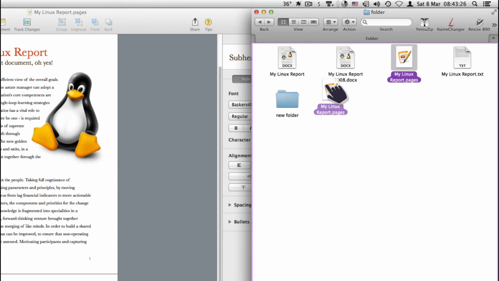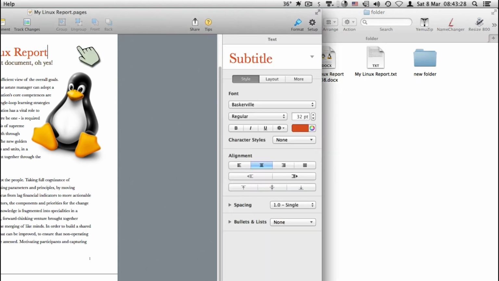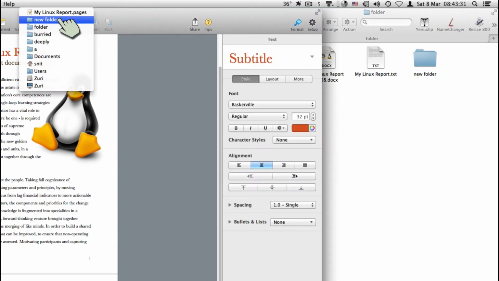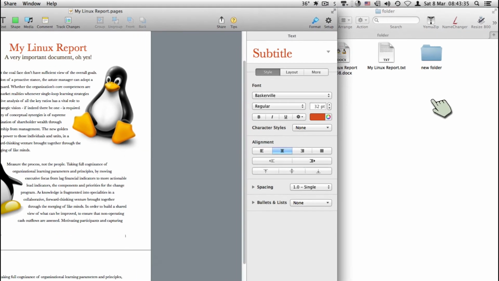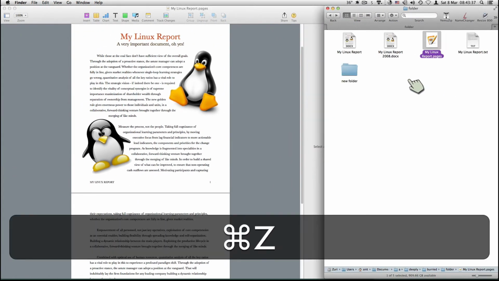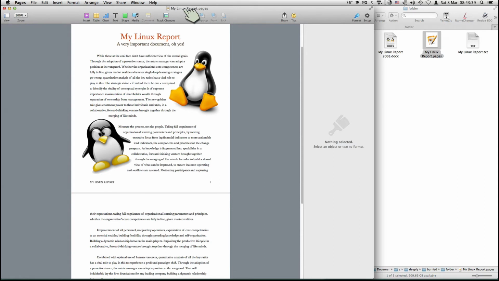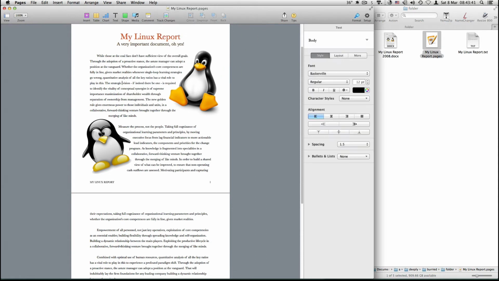I can even, of course, drag it into a new folder, and it's going to know. If I right click, it's going to say new folder, a deeply buried folder, new folder. So I can go ahead and move that. I could even hit Apple Z over here, or I could have gone to Edit Undo, and it keeps track of all of this. And I could make changes anytime in here and save it. And of course it works. Why would it not work?